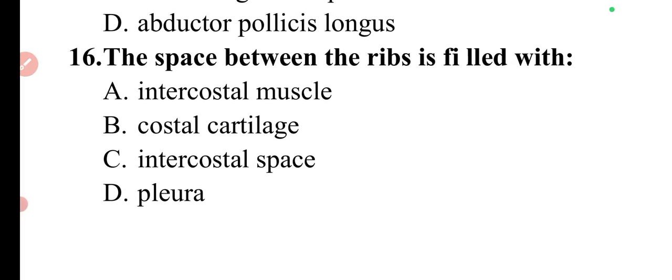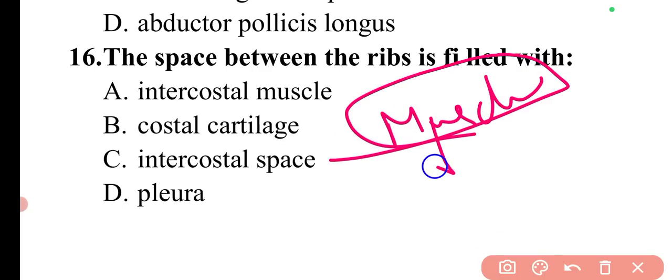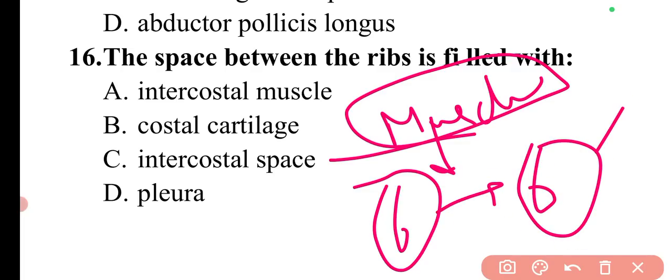So with this question, we end up with this muscular system part also, and we have covered a total of 6 topics. The next 6 topics will be covered in the next video that will be coming tomorrow.